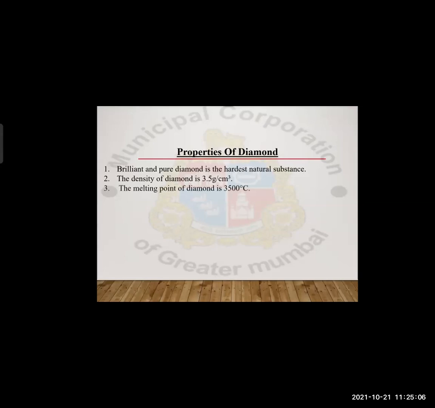Then the third point: the melting point of diamond is 3500 degrees Celsius. Very, very high. The boiling point is also very high. Fourth one, when diamond is heated at 800 degrees Celsius, which is also a very high temperature, in the presence of oxygen, what does it give? It gives out carbon dioxide.